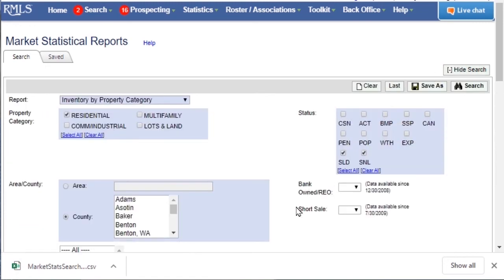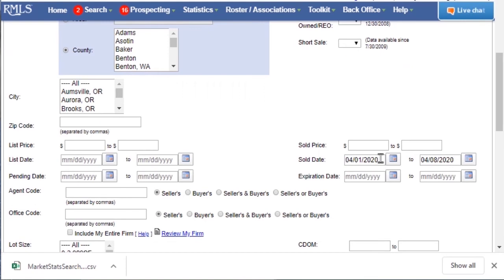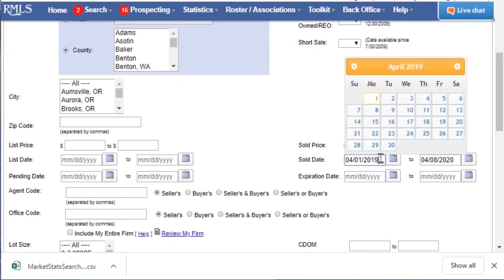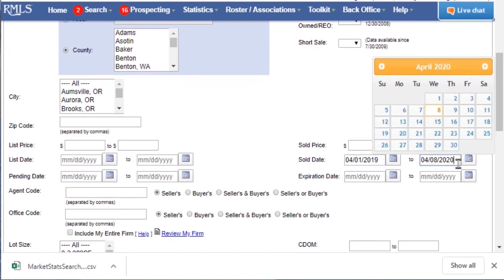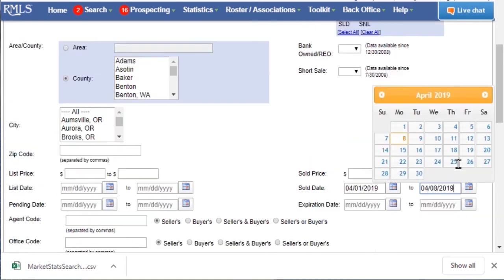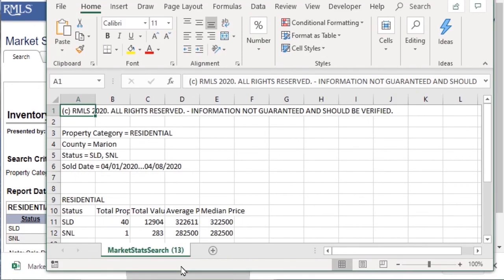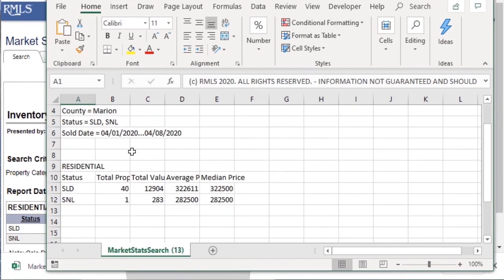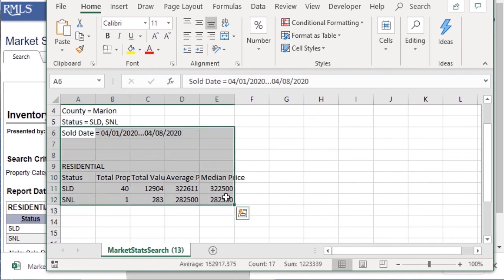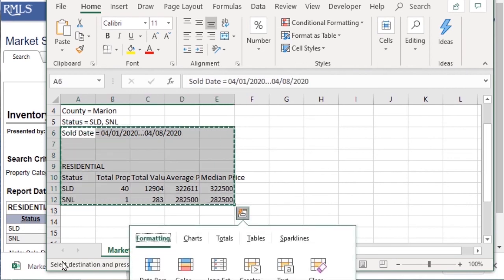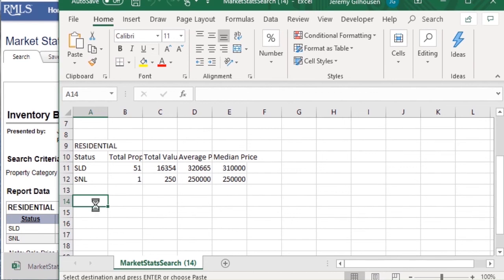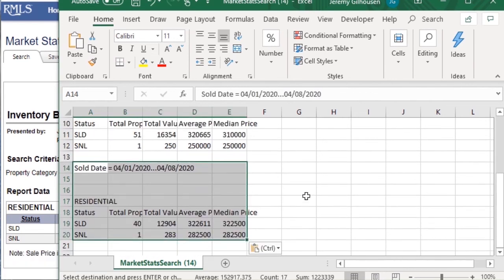Now we can go back to revise our search looking at the same area and statuses, and we'll search our time frame for the same week last year and export the data to a CSV file. Now we can combine these results to show a historical comparison for a specific area. There are many ways this data can be further customized for your targeted marketing.